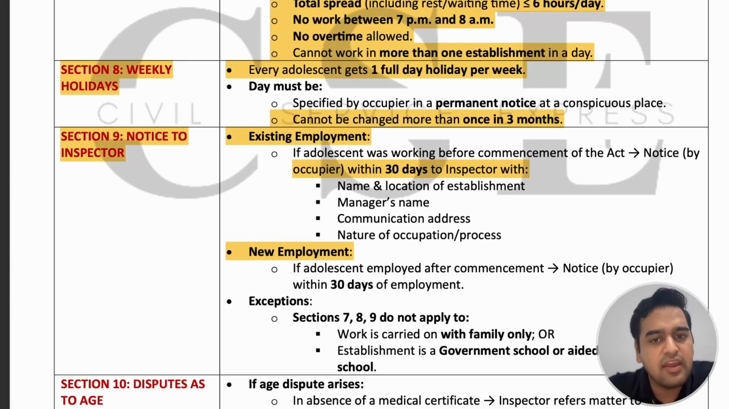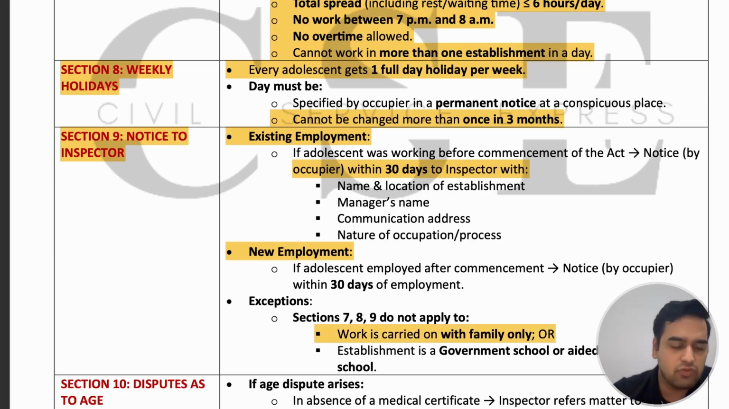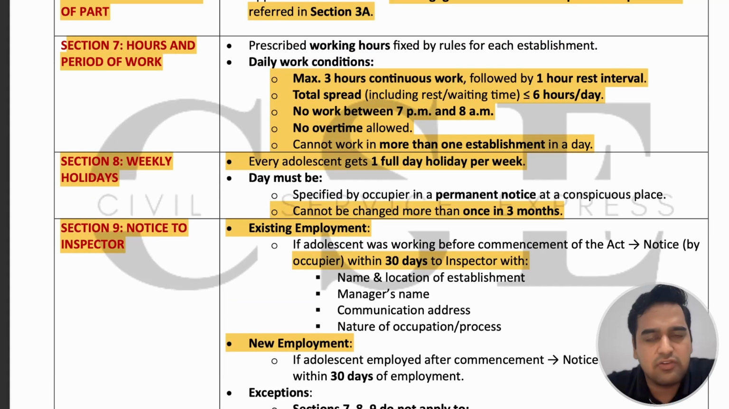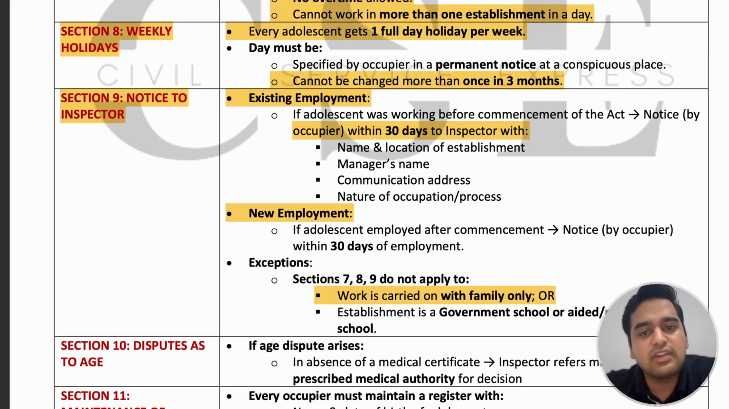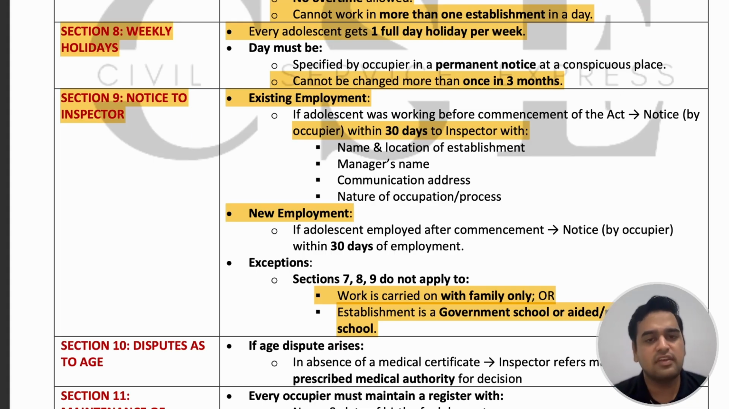Sections 7, 8, and 9 do not apply when the work is carried on with the family only. So assume the adolescent is working in a family establishment. He doesn't have any restrictions regarding hours and period of work, he doesn't have any restrictions regarding weekly holidays, and he doesn't have to notify the inspector. Or if the establishment is a government school or aided recognized school, or any work provided by such organizations, then also these regulations do not apply to them.